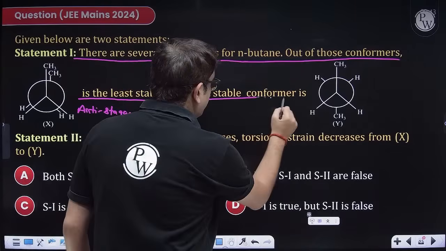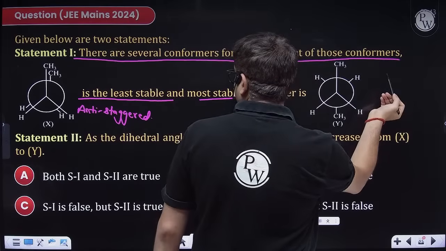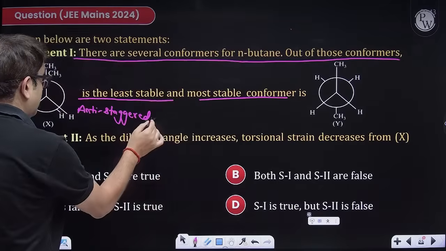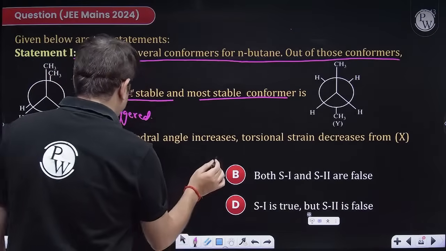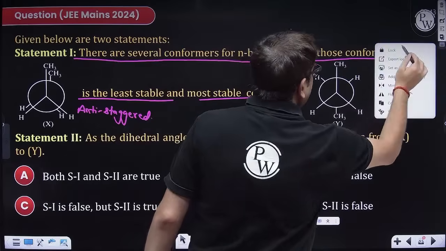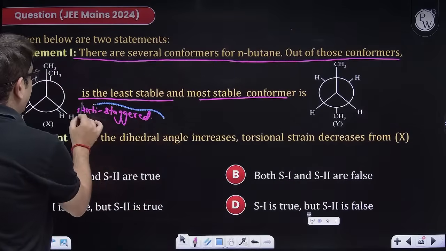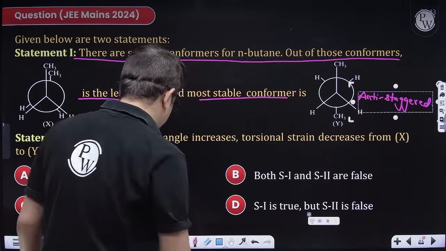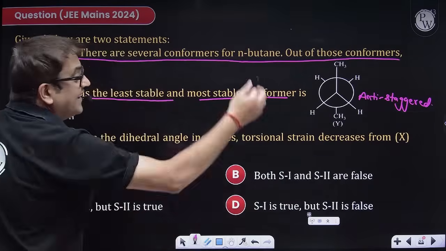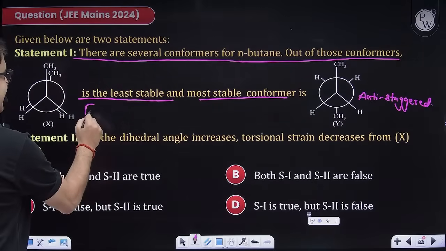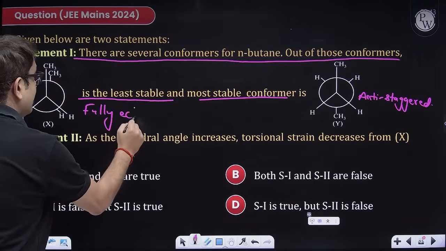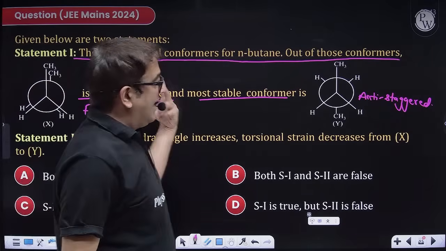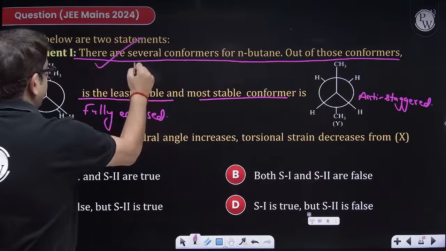And yes, this is most stable because this is... okay, I'm sorry. I am very sorry. I think we should take... okay, we'll be finishing this first half and then we'll be taking some 10 minutes break. Because I am writing the opposite thing. That is anti-staggered. This is fully eclipsed, most unstable, highest energy. This is anti-staggered. So yes, this is definitely true.